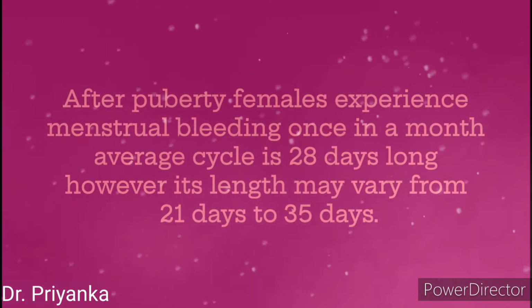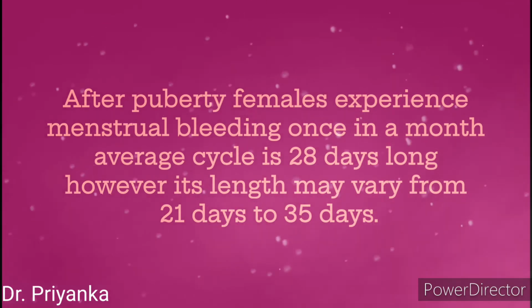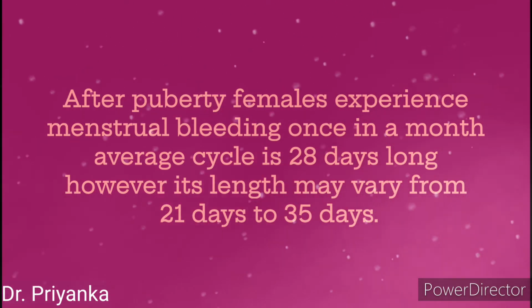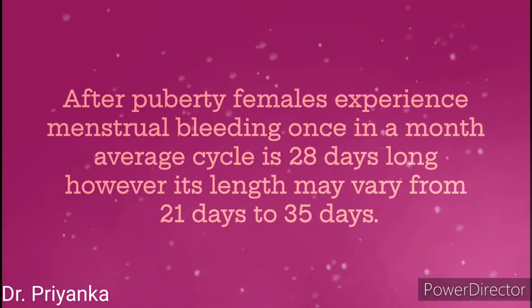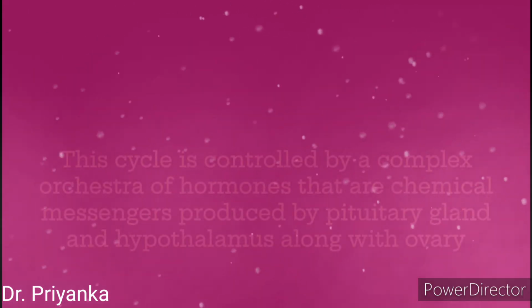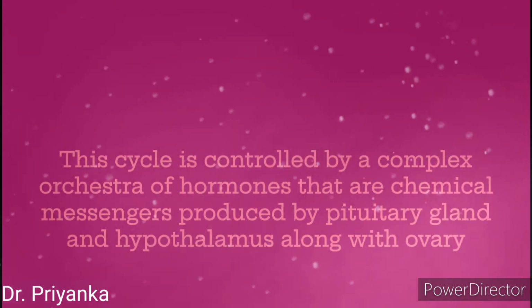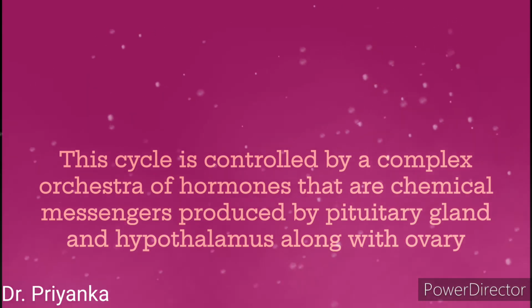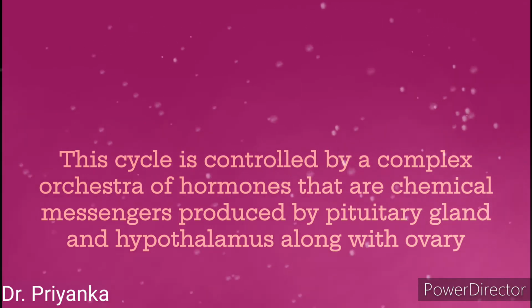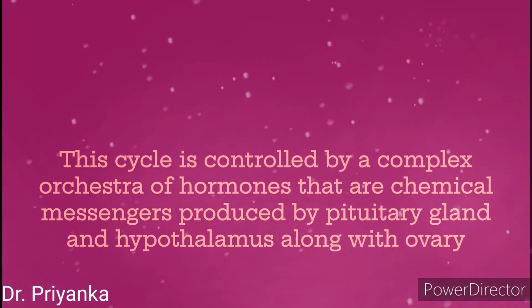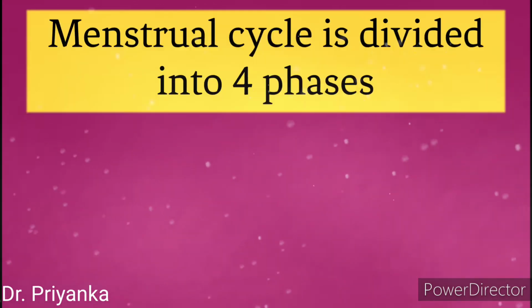After pubertal age, females experience menstrual bleeding once a month. The average cycle is 28 days long. However, its length may vary from 21 days to 35 days. This cycle is controlled by a complex orchestra of hormones that are chemical messengers. These hormones are mainly produced by the pituitary gland and hypothalamus along with the ovary.